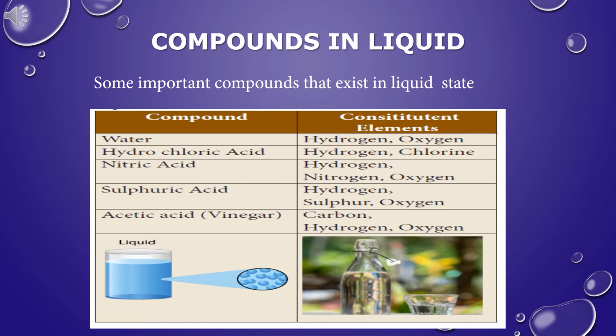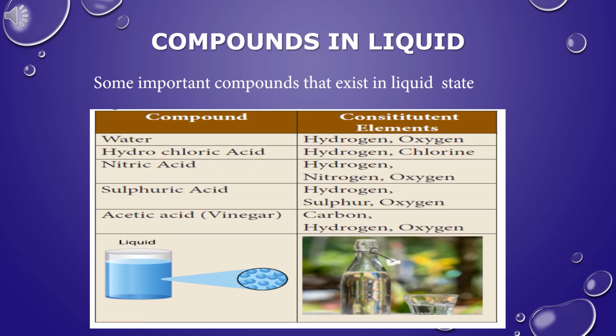Nitric acid. The chemical formula for nitric acid is HNO3. Nitric acid contains one hydrogen atom, one nitrogen atom, and three oxygen atoms. The constituent elements present in nitric acid are hydrogen, nitrogen, and oxygen. Nitric acid is a strong acid and it is highly corrosive in nature. Ammonia is used to manufacture nitric acid.